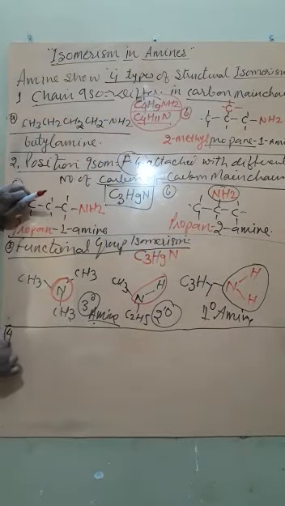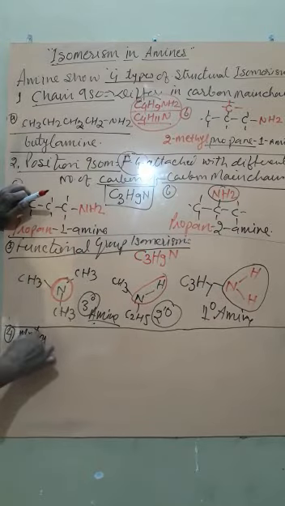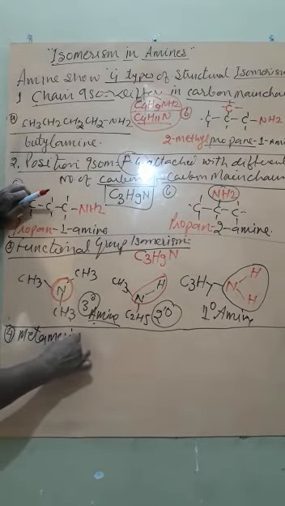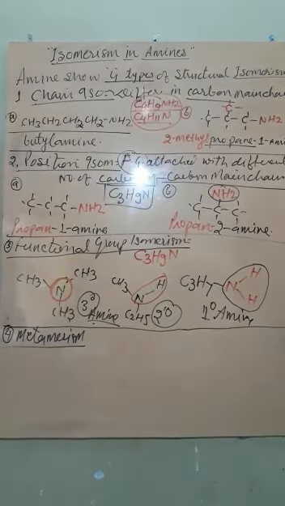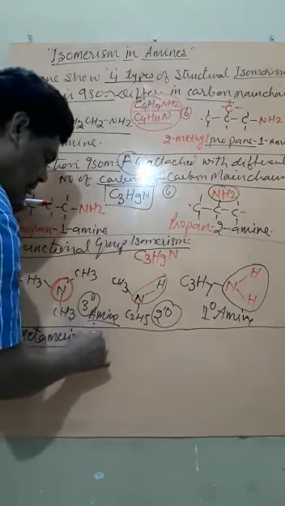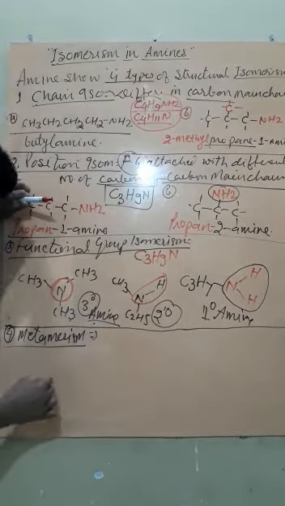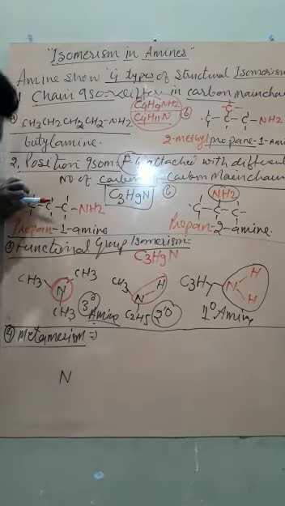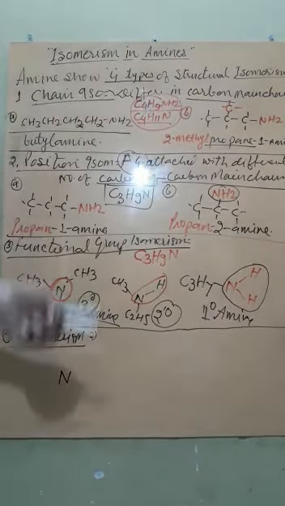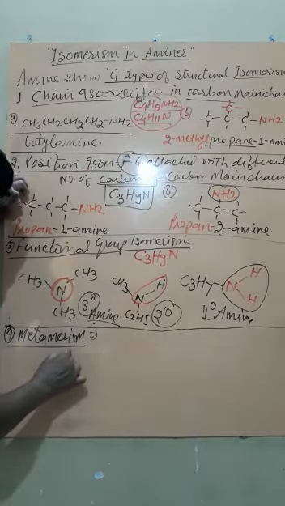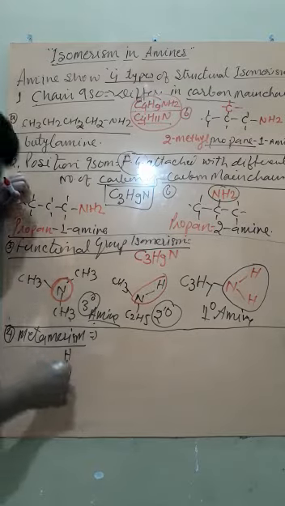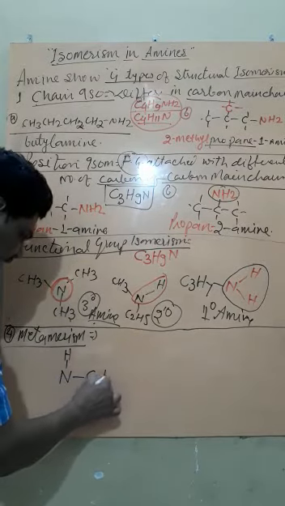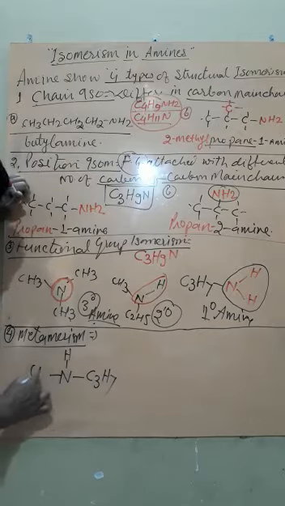One more type of isomerism is possible. This is called metamerism. Therefore, what we are calling a very unique compound consists of all 4 types of structural isomerism. What is metamerism? In metamerism, around the functional group, here N, the sizes of the alkyl radicals are different. Like if we write NH, this is the functional group, and one side is C3H7 and the other side is CH3.